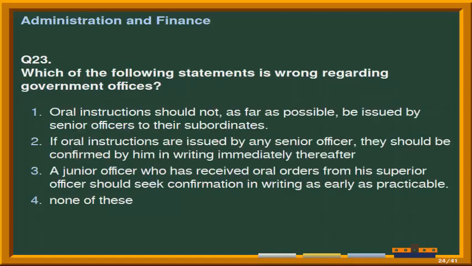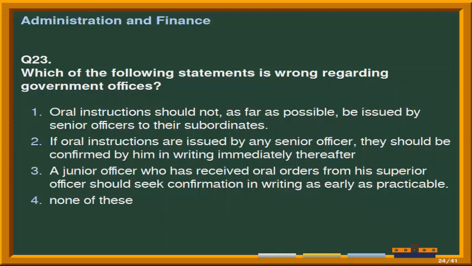Next question is, which of the following statements is wrong regarding government offices? Options are number 1, oral instruction should not, as far as possible, be issued by senior officers to their subordinates. Second option is, if oral instructions are issued by any senior officer, they should be confirmed by him in writing immediately thereafter.